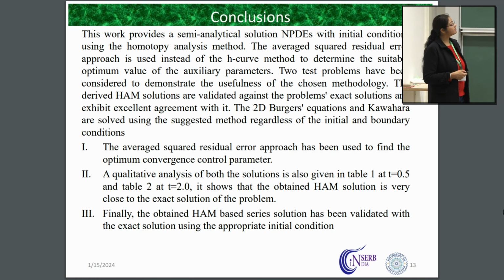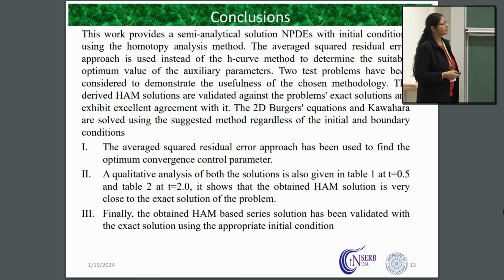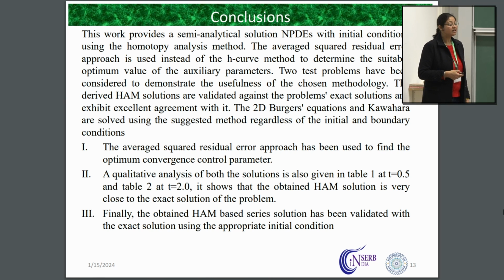Two test problems have been considered using this methodology, which says that the average square residual error approach has been used to find the optimum convergence control parameter, which is the H value, the auxiliary parameter, also known as the optimal convergence control parameter. Then we have shown our results for different values of space and time.